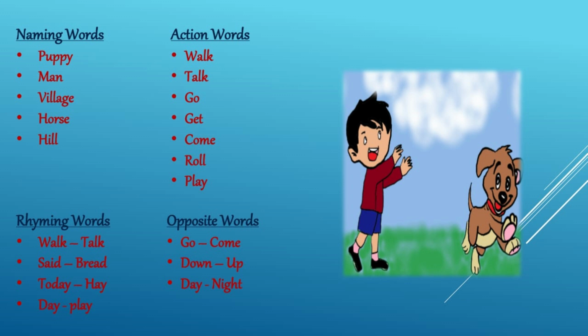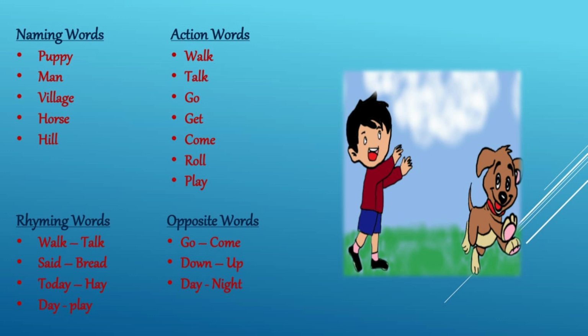Now, we will talk about some action words. First one is walk. W-A-L-K. Next one is talk. T-A-L-K. Next one is go. G-O. Next one is get. G-E-T. Next one is come. C-O-M-E. Next one is roll. R-O-L-L.